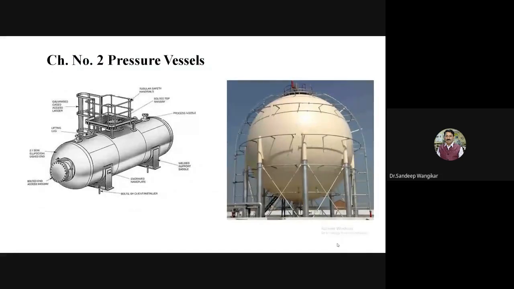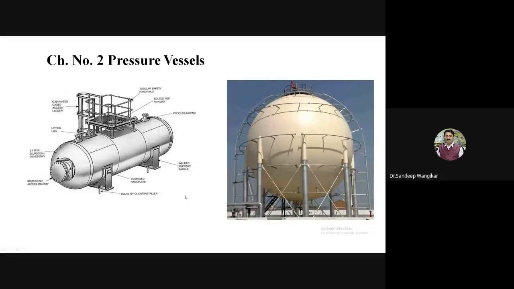So let us start introduction to pressure vessels. Okay, so pressure vessel. Now introduction to this, we have discussed something in our lecture number 1 also.